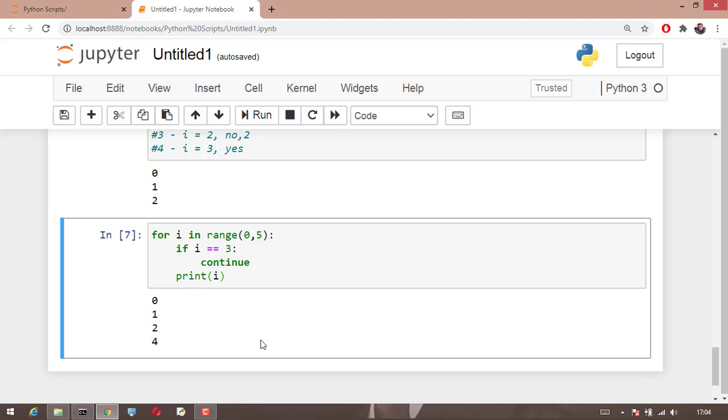The same thing repeats for while loop also. The next video will be on while loop. So we'll see how a while loop runs and where all we can use while loops.